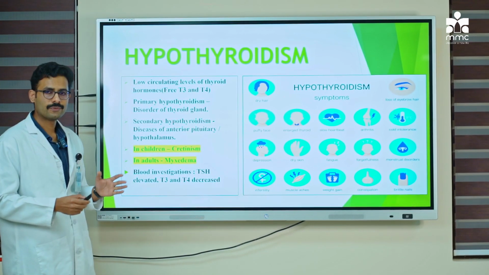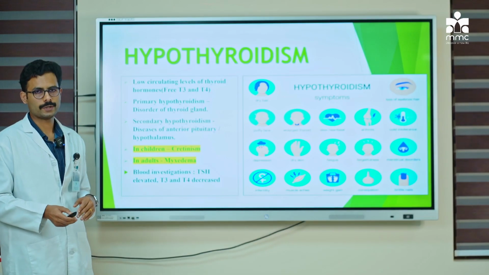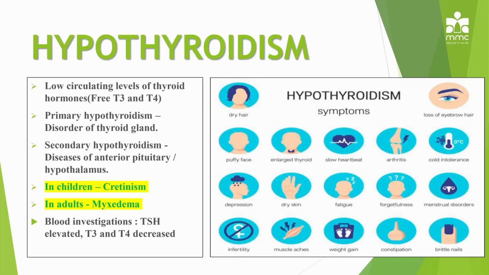Coming on to the further subdivision of hypothyroidism. Suppose a child presents with hypothyroidism, you can call it a condition called cretinism. And suppose an adult presents with hypothyroidism, this condition is called myxedema.